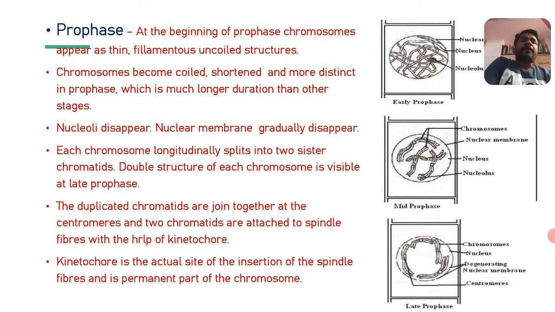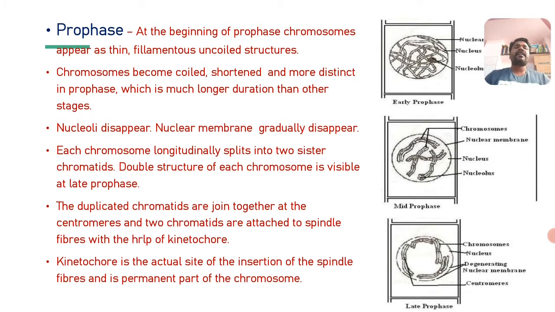At the beginning of prophase, chromosomes appear as thin, filamentous, uncoiled structures. They are linear, elongated structures at the beginning of prophase. Then during prophase, chromosomes become coiled, shortened and more distinct, so they can be distinctly identified.